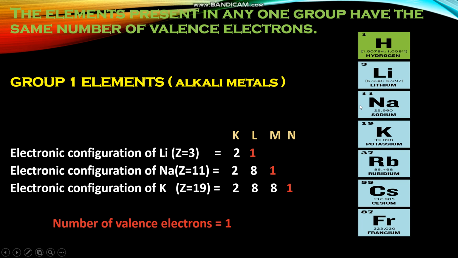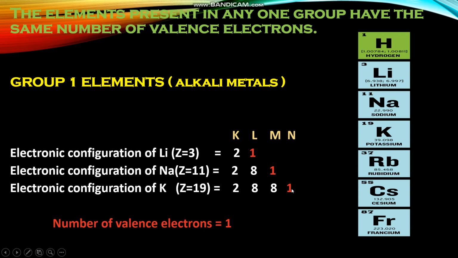Next, sodium, atomic number is 11. Electronic configuration, K shell 2, L shell 8 and M shell 1. Potassium, its electronic configuration is 2, 8, 8, 1. In all these elements, we can see that in the outermost shell there is 1 electron. For lithium, the outermost shell is the L shell, with 1 electron. For sodium, the outermost shell is the M shell, with 1 electron. Potassium also has only 1 electron in the outermost shell.